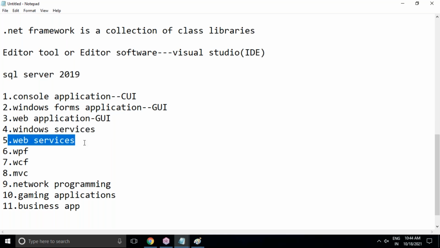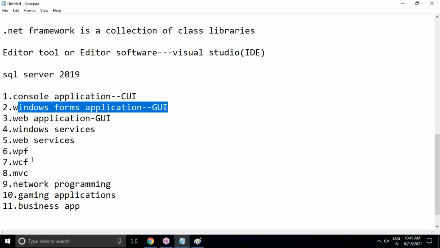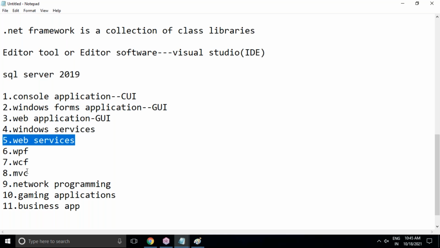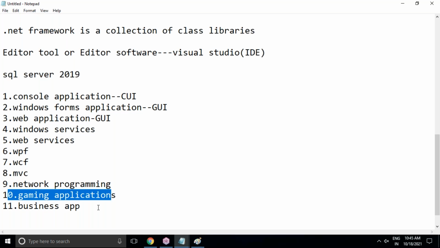Windows services, web services, WPF, Windows Presentation Foundation, is the advanced version of Windows Forms applications. WCF is the advanced version of web services. MVC, Model View Controller, network programming, gaming applications, business applications. These are the applications we can develop using .NET Framework as well as .NET Core. Core is the latest version. While starting application creation, I will tell you clearly the main difference between the .NET Framework option and the .NET Core option.